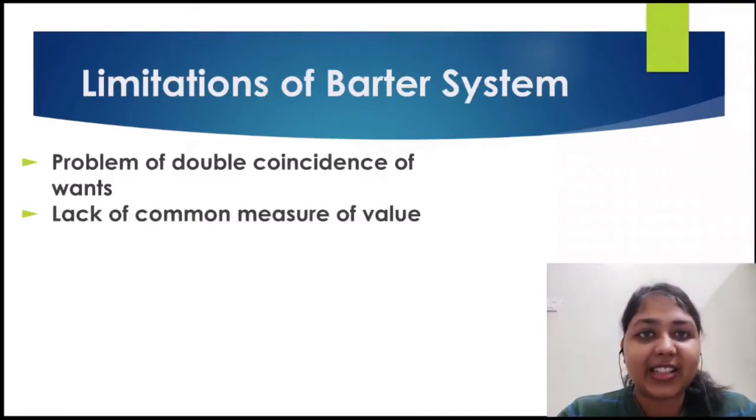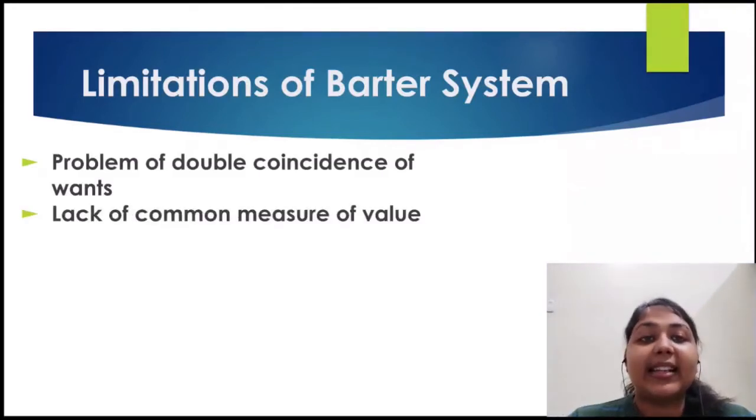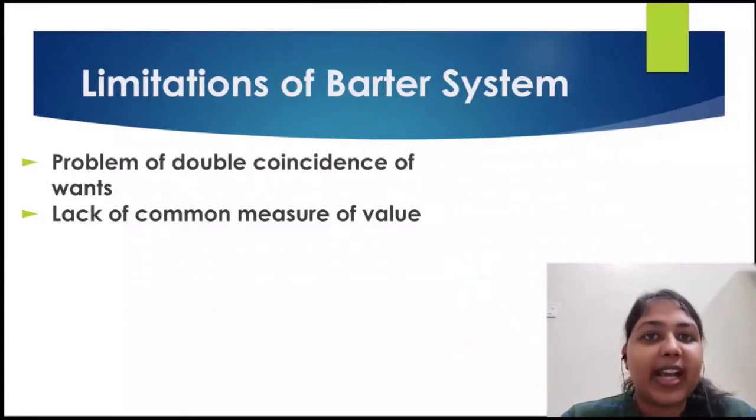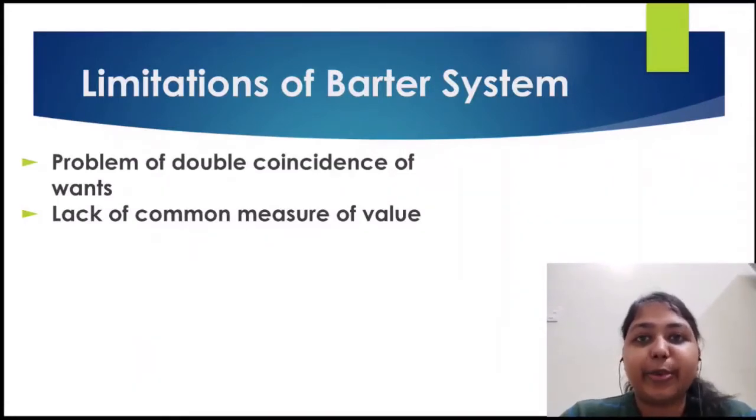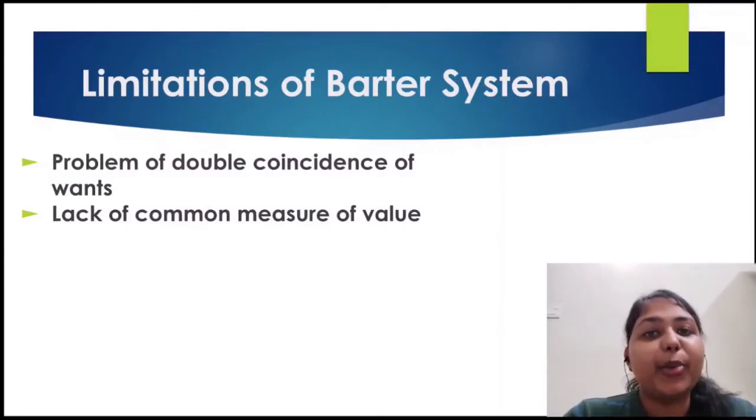So let's check the next limitation, and that is the lack of common measure of value. If someone has a kg of wheat and the other person has 1 kg of gold, obviously if they exchange, there is a lack of value for that. We know that 1 kg of gold costs way more than 1 kg of wheat. So there was a lack of common measure of value. You cannot calculate wheat in terms of 1 kg of gold, right? Due to this limitation, we moved ahead to the use of money.